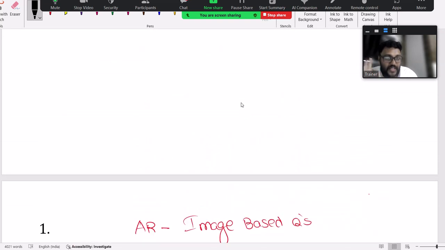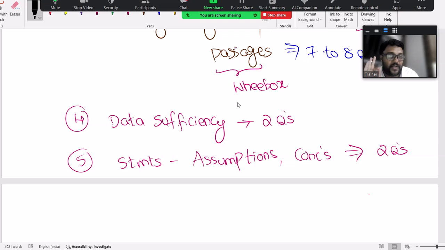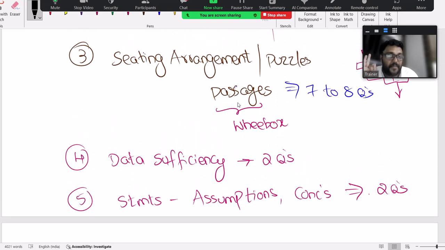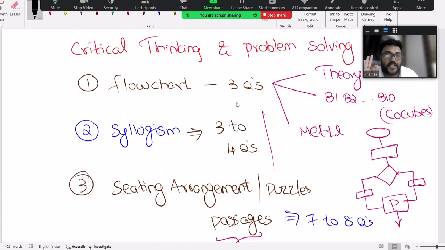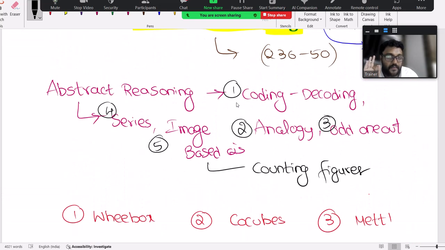If it is Cognizant or TCS, or whether you're preparing for an exam, it depends on those companies, it will be different. But I am repeating, my dear friends, these are the topics which are required for the Accenture company. I repeat, for the Accenture company, no more topics are required. These topics are more than sufficient. Coding and decoding, series, image based questions, analogy, add one out.